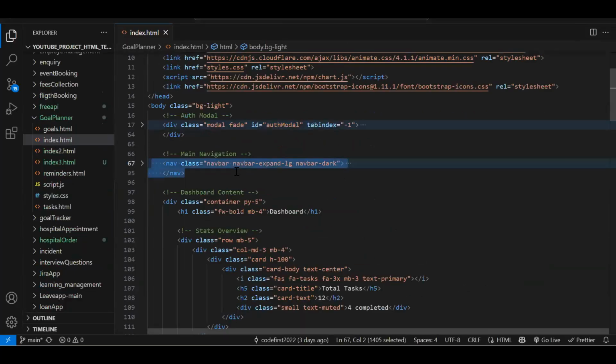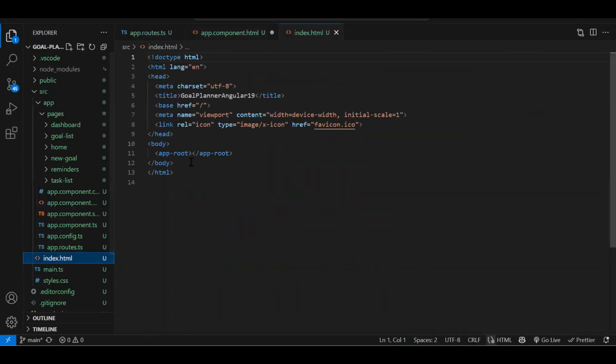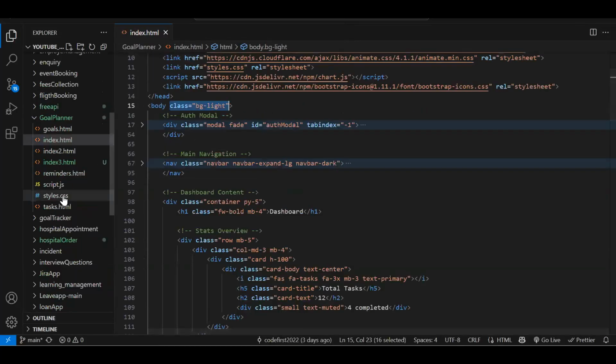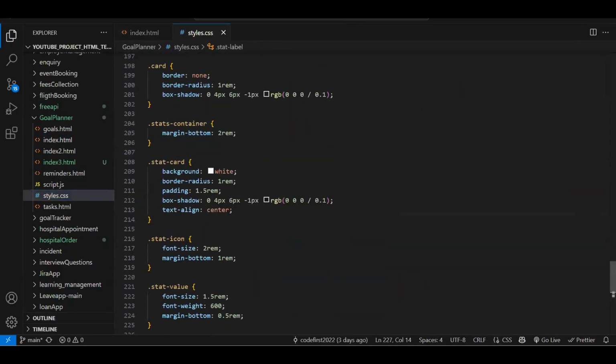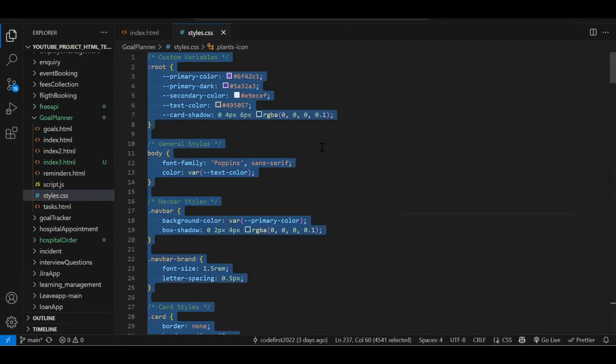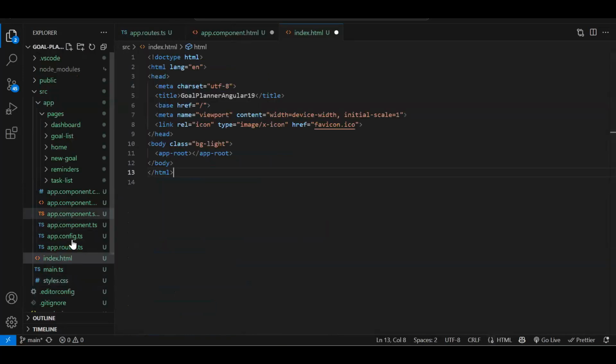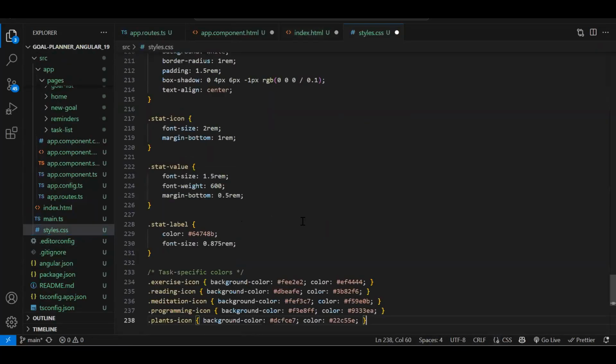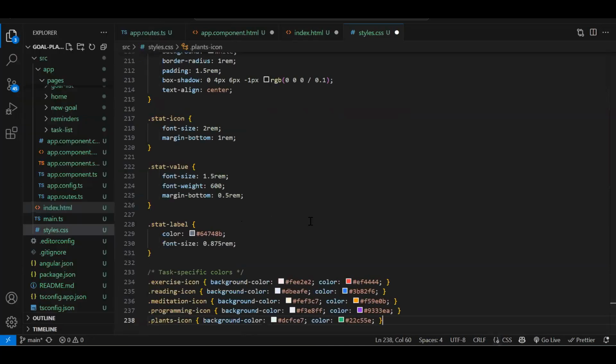But if we see the UI, it needs this bg-light. So we will add this in our body, meaning our index.html page. Sorry, in our Angular project's index.html, I will add this class to the body. Then we need the CSS. Let's see where we have the CSS. I think all the CSS is over here only. So let's copy and paste all this CSS into our global style, that is our style.css. Let's save and check if we are able to see the navbar properly.